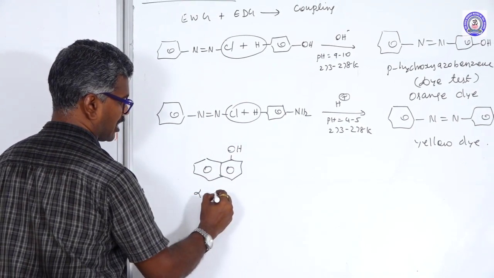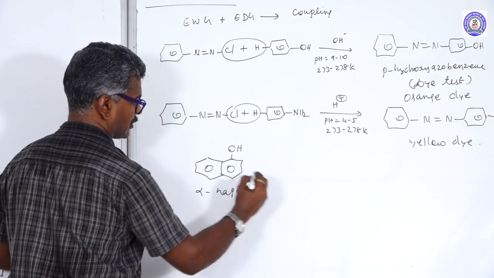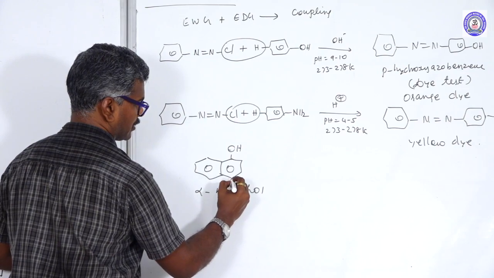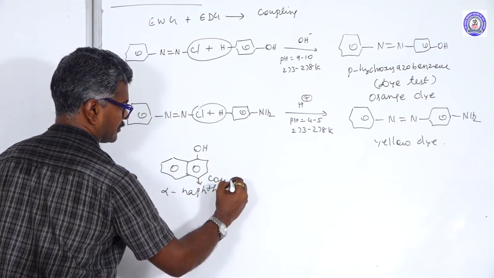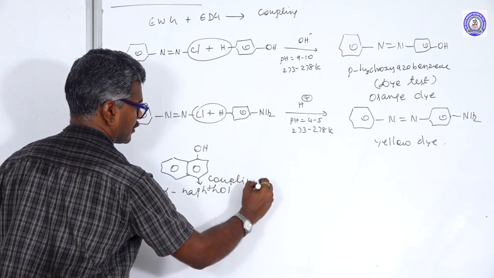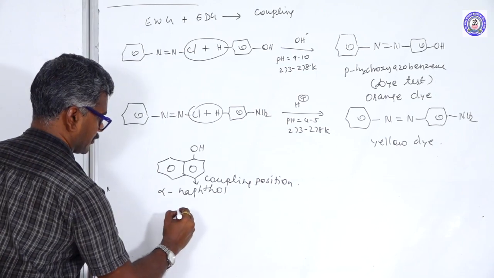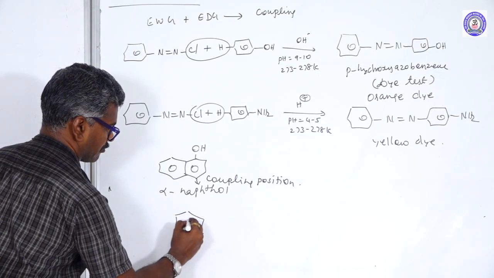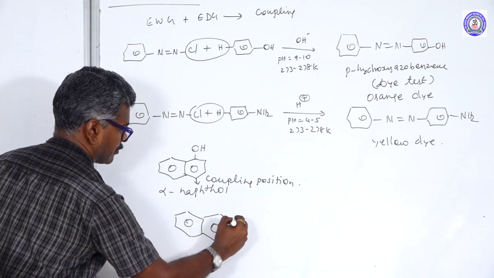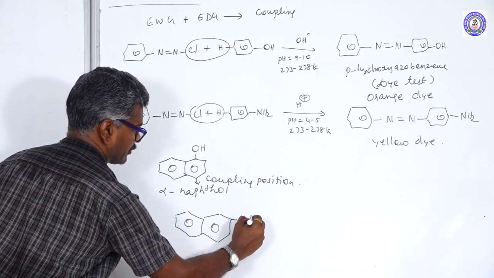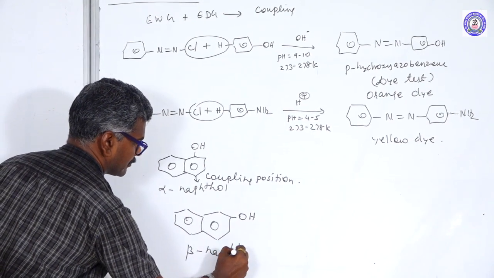This one is alpha naphthol. The coupling position is the opposite one. It's a coupling position. This one is beta naphthol.